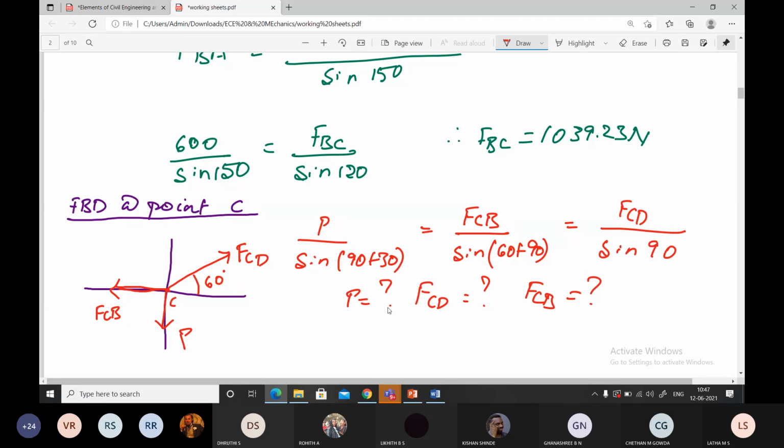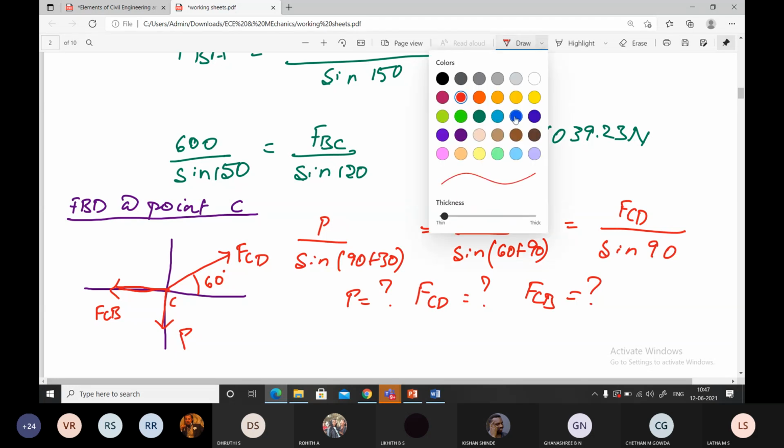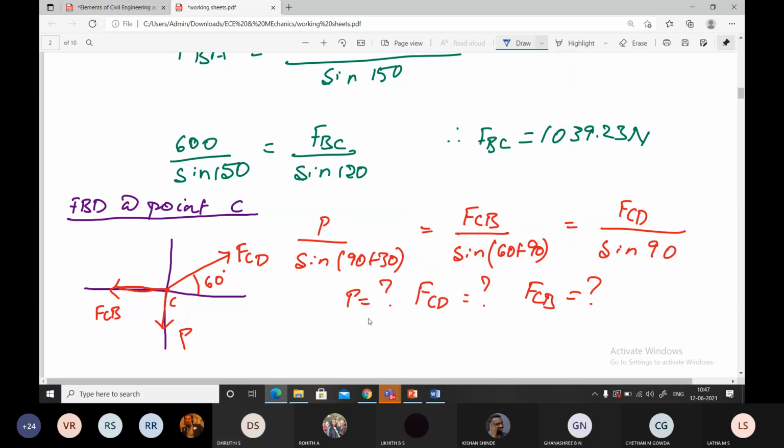I know something here. Do I know any value here? No, ma'am. I don't know P value. I don't know FCD value. Do I know FCB value? Yes, ma'am, 1039.23. Yes, very good. FCB is equal to FBC.